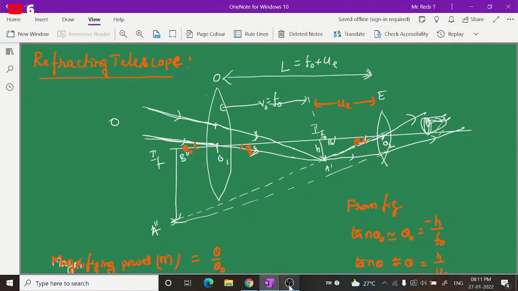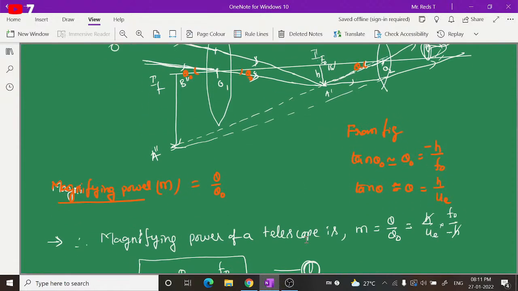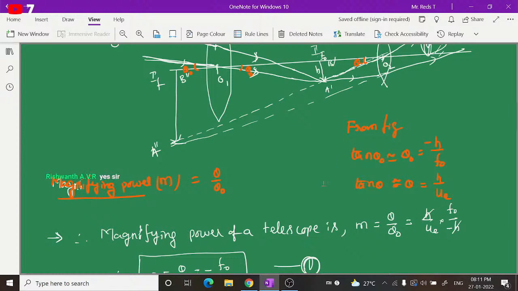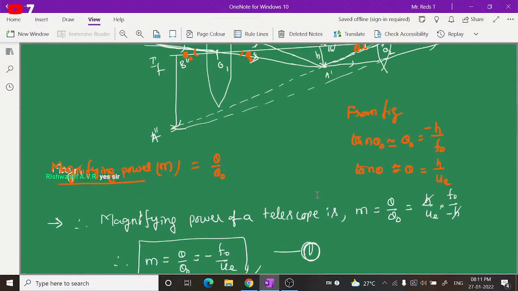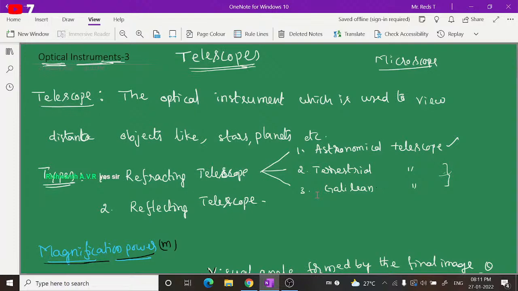Are you getting the board clearly? Is the board visible clearly? I think some colors, due to the contrast, look like they're different. Okay guys. Thank you, Rishwant, Shubha, Dinkaran.